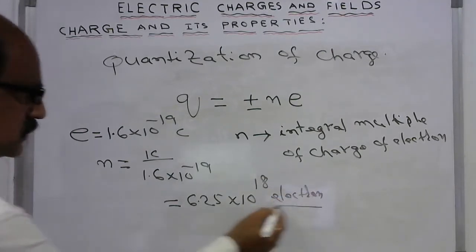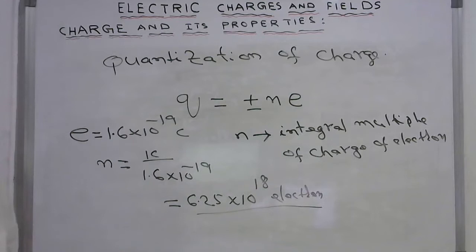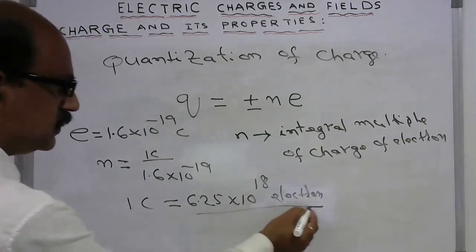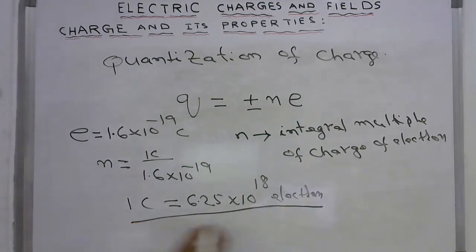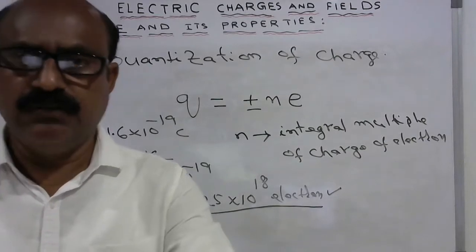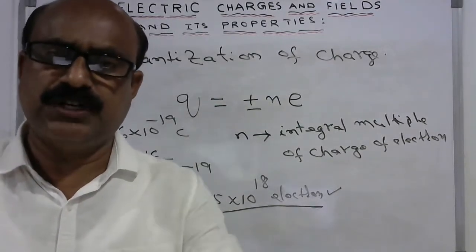So to form 1 coulomb of charge, how many electrons are required? 6.25 into 10 power of 18 electrons will contribute 1 coulomb of charge.